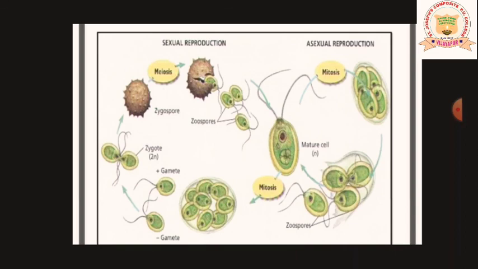In the same way, sexually there is fusion of male and female. Can you see the plus mark and the minus mark? Male and female gametes fuse, they form a zygospore, then meiosis takes place, and then you form new plants of the algae. Thank you. We'll continue our session in the next video.